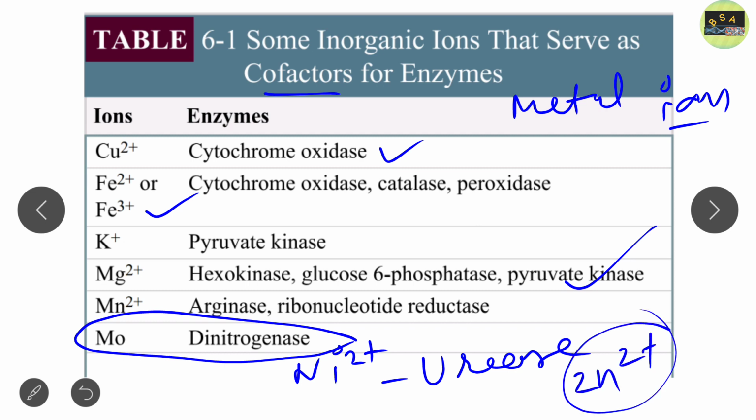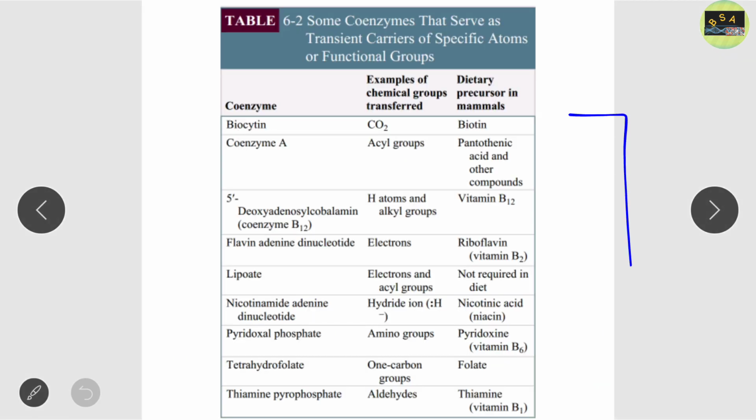So these are some of the cofactors. I hope you understand this. Now I want to show you some coenzymes as well. Coenzymes, as I already told you, are basically vitamins, or contain a vitamin as a part of their structure. For example, biocytin is a coenzyme, and its vitamin is biotin. It carries out carboxylation, that is, transfer of the CO2 group.